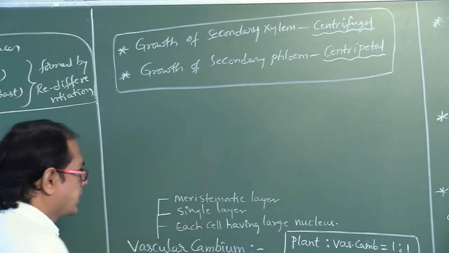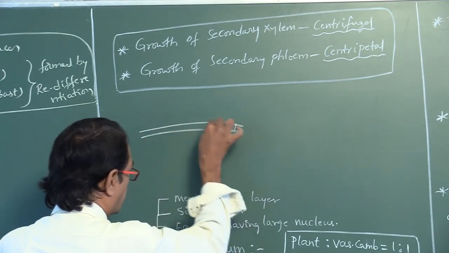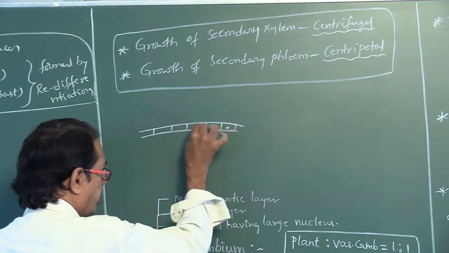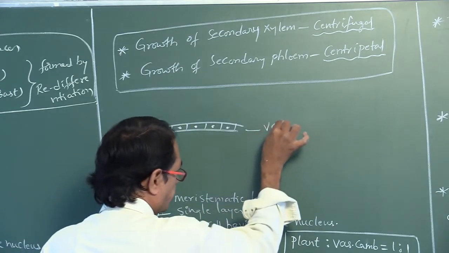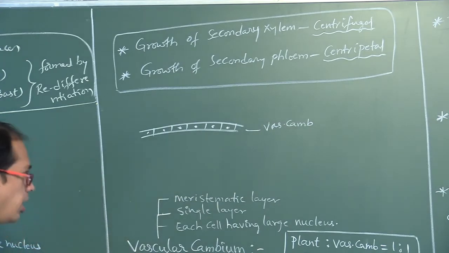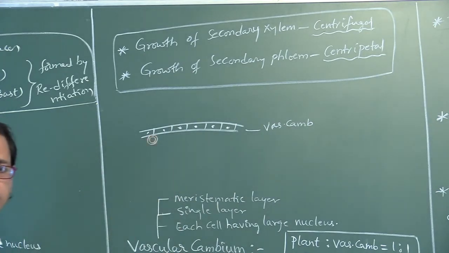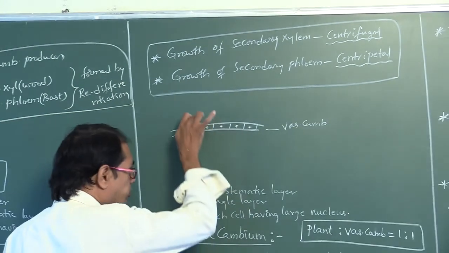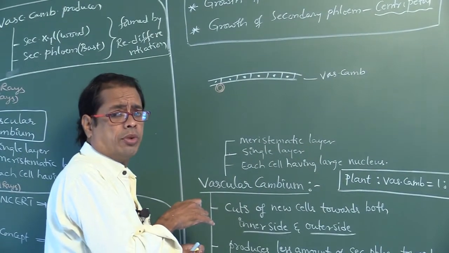How would it be? See, this is the vascular cambium. First of all, protoxylem is formed. Later on, another xylem is formed. That is, from the lower side of the vascular cambium, new cells are formed, new secondary xylem.